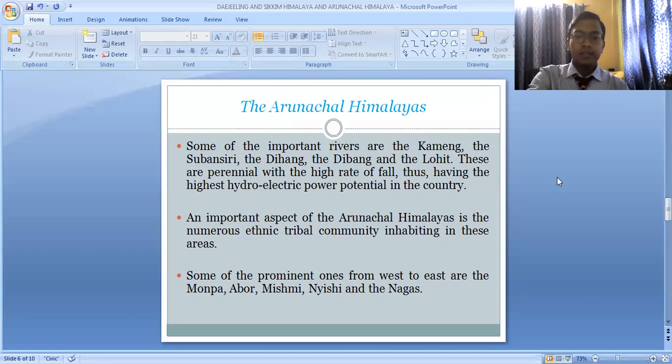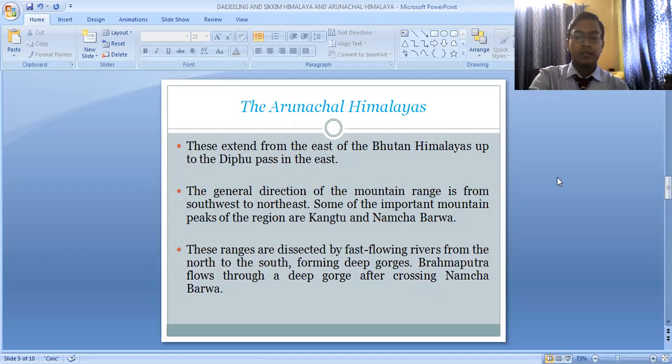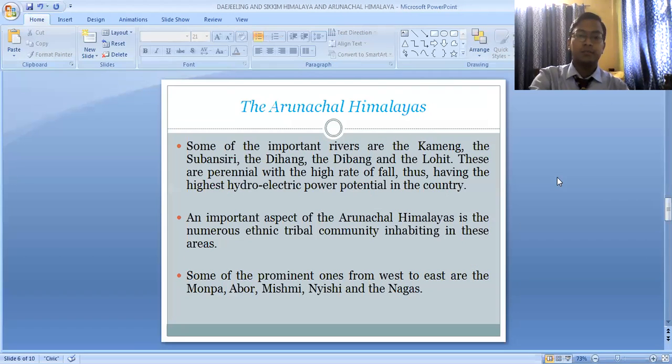In this part of the Himalayas, some of the important rivers which flow are the Kameng River, the Subansri River, the Dihang River, the Dibang, and the Lohit. All these rivers flow at a torrential speed, which means a very high speed, and there is a huge potential of generating hydroelectricity from this part of the Arunachal Himalaya. This Arunachal Himalaya is not so developed as the other parts of the Himalayas, but here there is a huge potential of generating hydroelectricity.